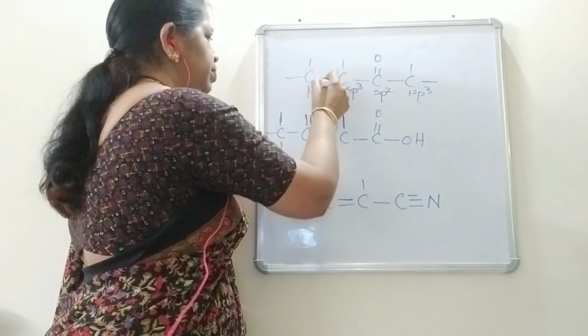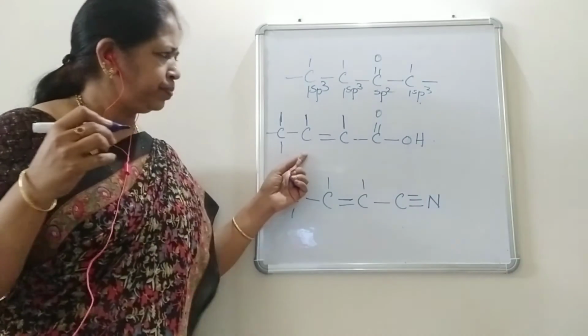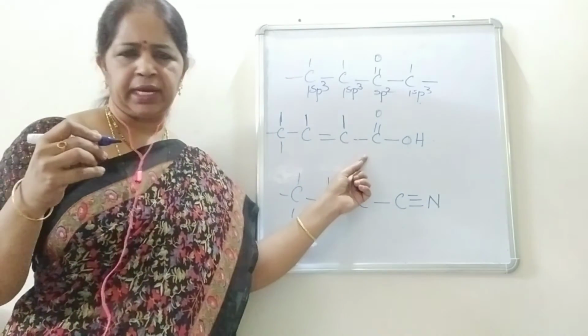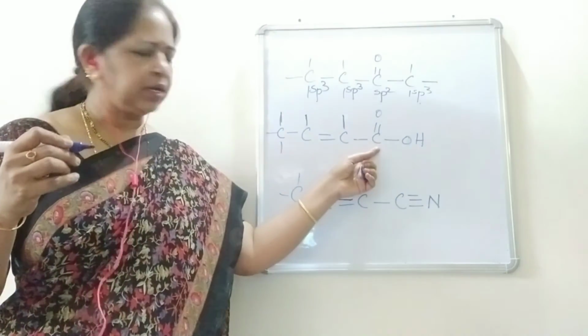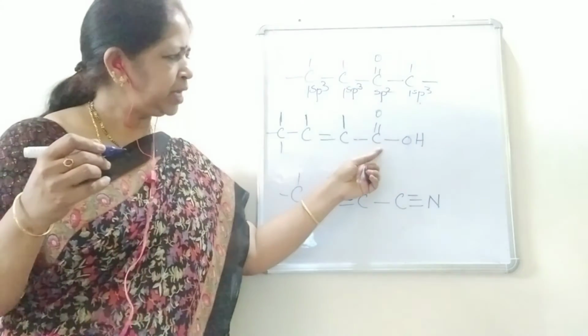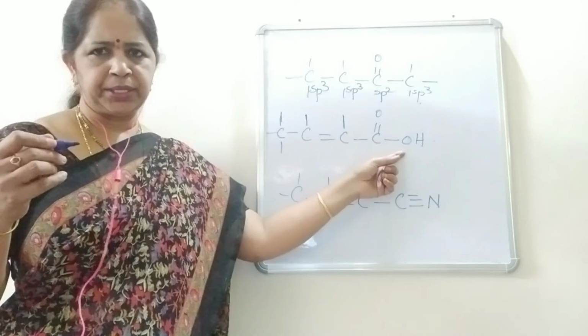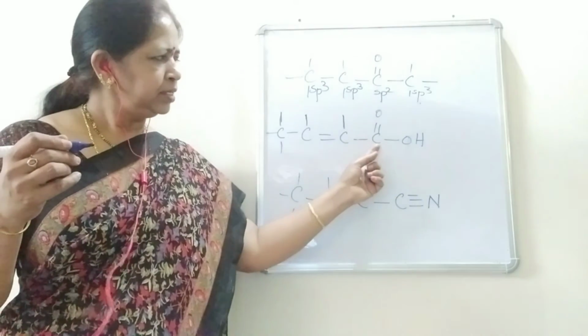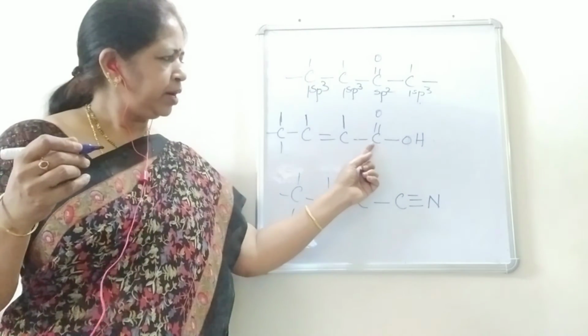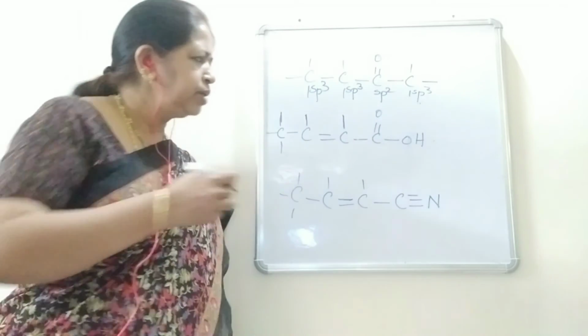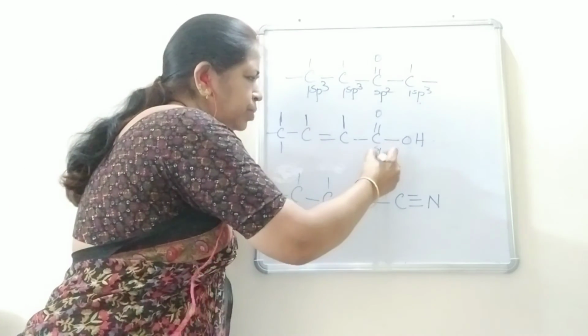Okay, students. In the next example, it is a carboxylic acid, an unsaturated carboxylic acid. This carboxylic carbon has a double bond with oxygen and OH on the right side. OH is with a single bond with the carbon, and this carbon which has a double bond with the oxygen will be in sp2 hybrid state.